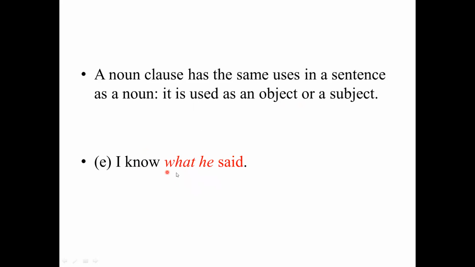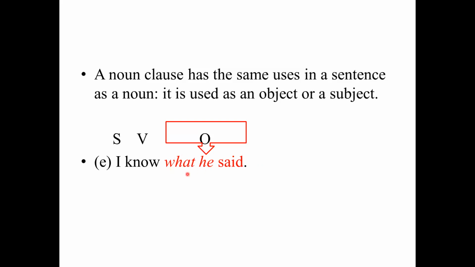So here we can say, "I know what he said." What he said is a noun clause. Here you see "I" used as subject and "know" as a verb. But where is the object? The object is what he said. This is the object. As you say, "I know him," instead of "him" you will use some clause. I know what he said.